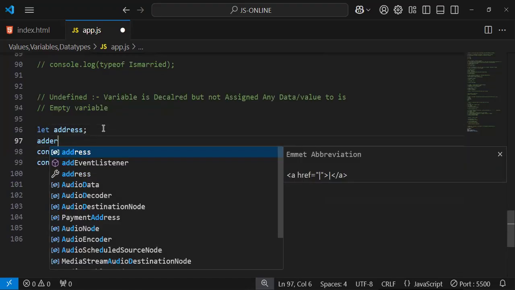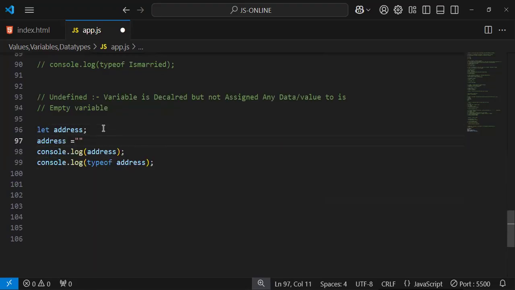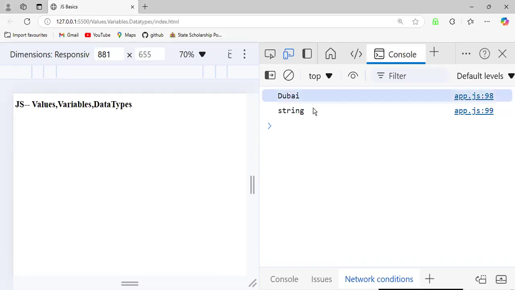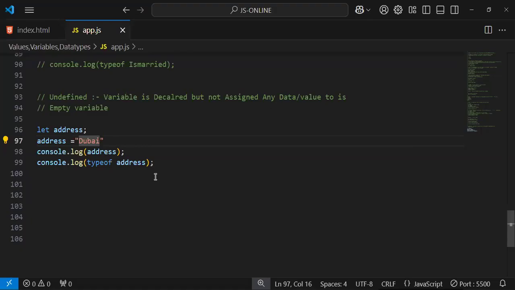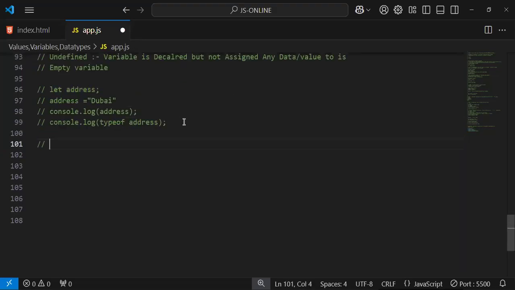But if I update the address with an address value, then the variable has data, and the type of the data is string. Fine. So we move on to the next thing, which is undefined, and the next thing is null.